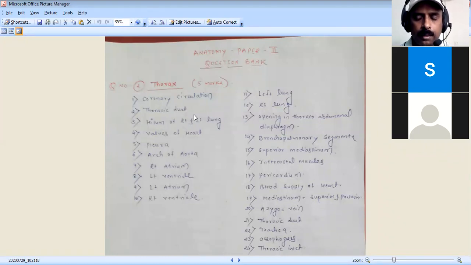What is the hilum? If you take any organ, the blood vessels and nerves enter inside, and the venous drainage and lymphatics come out. All these structures we call the structures of the hilum of that particular organ. In the lungs, we have the right lung and left lung, each with a different hilum. The right lung hilum region is almost entirely surrounded by the pulmonary ligament.